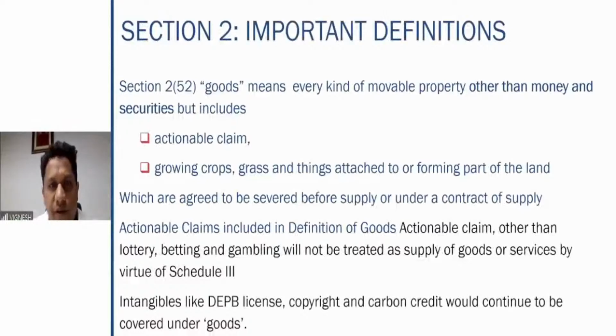So let us look at certain definitions before we go into the main subject. These definitions are critical for us to understand, because the words keep popping up in each of the provisions we have discussed. So therefore, we will discuss certain important definitions at length. And when I refer to the section here, it is always the CGST Act 2017. That is going to be our fundamental law which we will discuss. Certain topics like place of supply, export of goods or services, and zero rated supply are where the IGST Act will come into the picture. But if nothing is mentioned, it is always to be assumed as the CGST Act 2017. Those sections we are going to discuss.